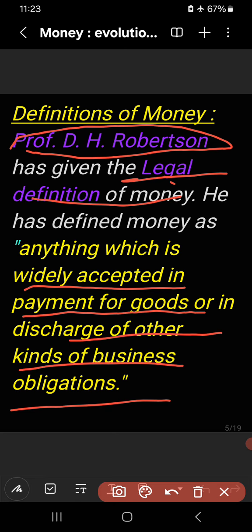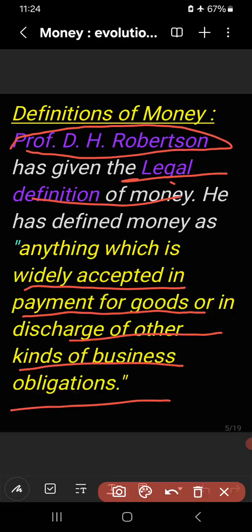So, anything which is widely accepted means all are bound to accept that. Legally, each and every individual in any sort of transaction should accept money as a medium of exchange, in payment for goods, or in discharge of any kind of business obligation.